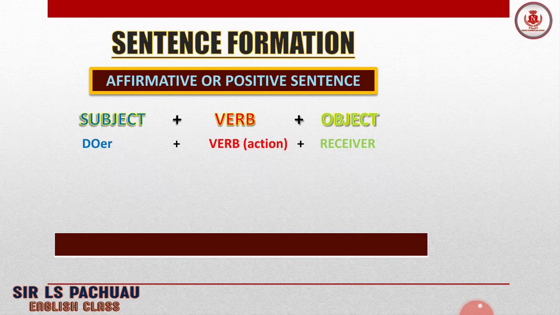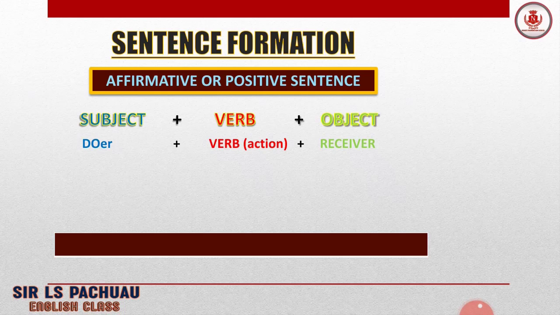But there are some sentences that do not have an object, like birds fly. Bird flies, like that. They don't have any object, but they are still complete sentences. Alright, but we are going to learn that in formation in tense. There's another lesson, a whole lesson called tense. There we will learn about future tense, past tense, and present tense, like that.